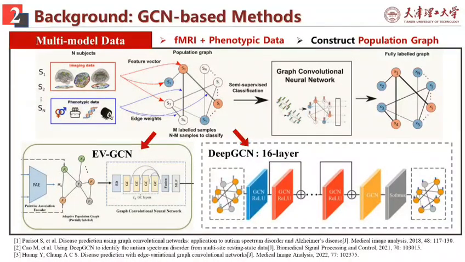Subsequently, many studies adopted this framework and made some improvements. Among them, the GCN was proposed with an adaptive population graph construction method named Pairwise Association Encoder (PAE), and the Deep GCN was designed as a 16-layer deep graph convolutional network. Based on the advantages of this framework, our method also adopted it.